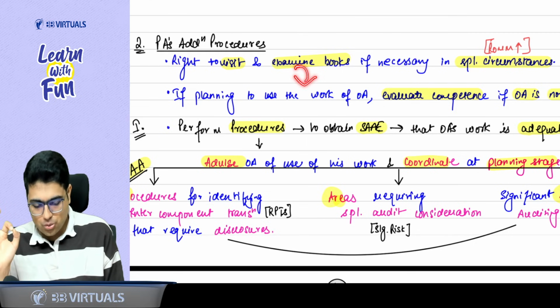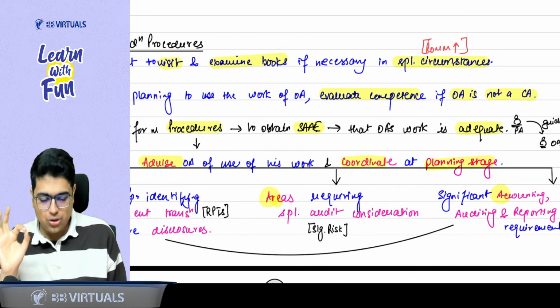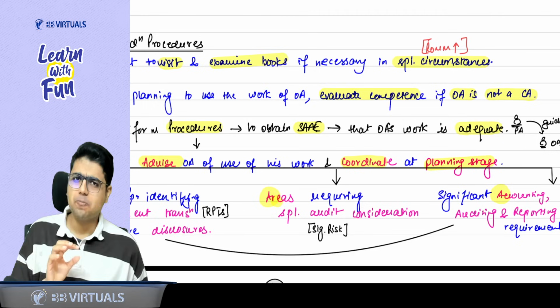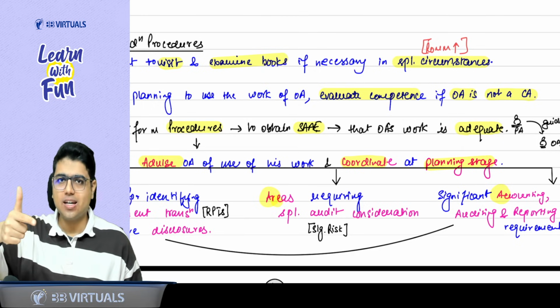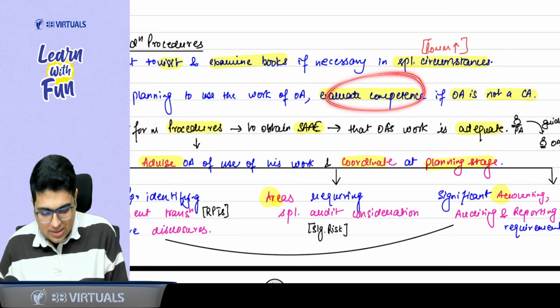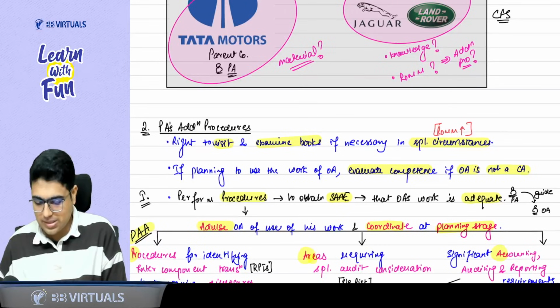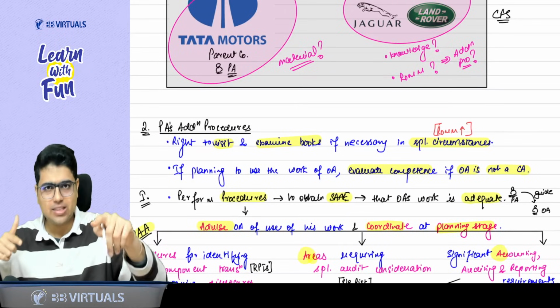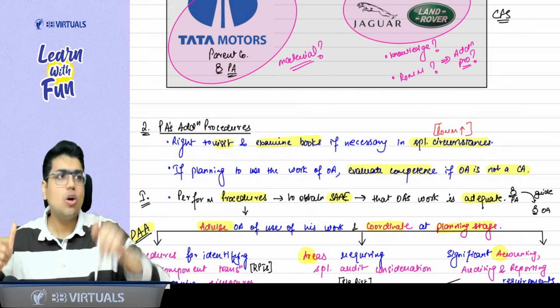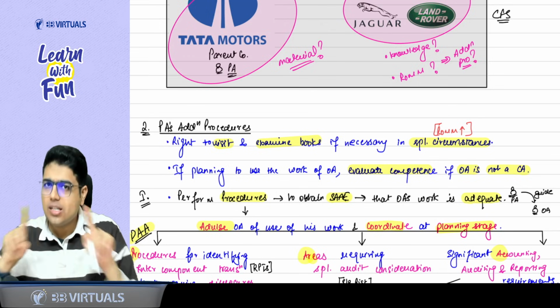Whenever I am planning to use the work of other auditor, I should evaluate competence of other auditor if he is not a chartered accountant. That means if he's a CA, I can feel he is competent. But if he is not a CA, I need to evaluate his competence. So these are the two basic things: right to visit, go and visit, and then check the books of accounts if necessary. Then second thing is evaluate the competence of other auditor if he is not a chartered accountant.